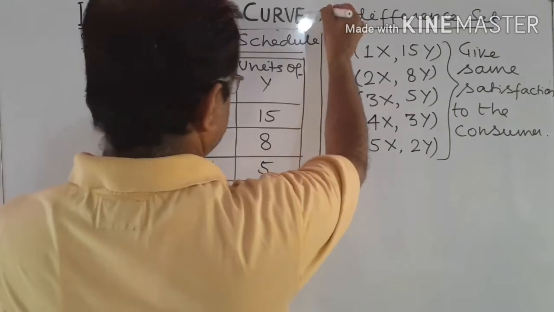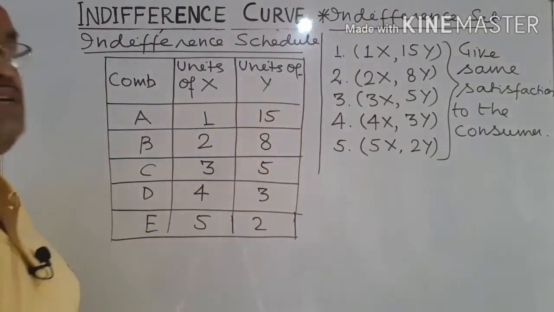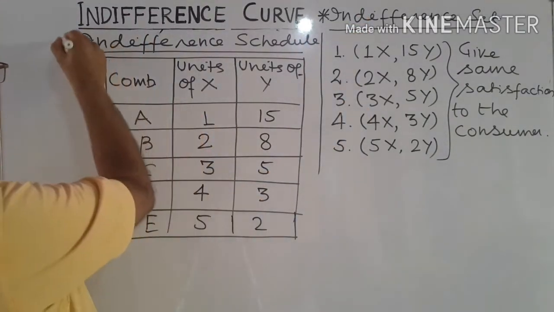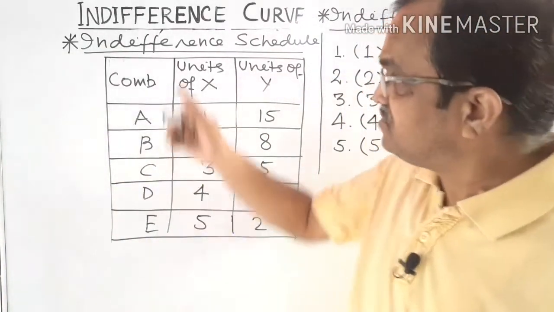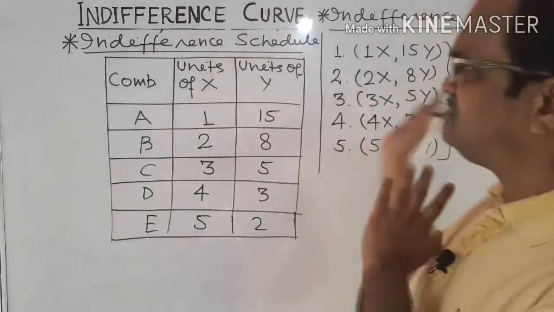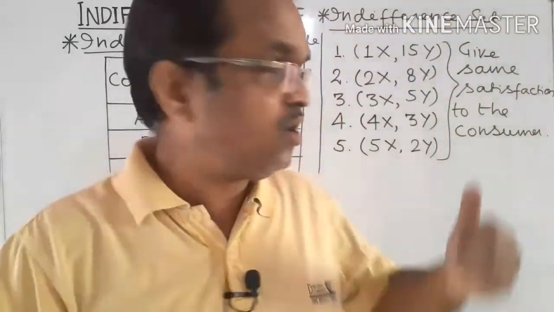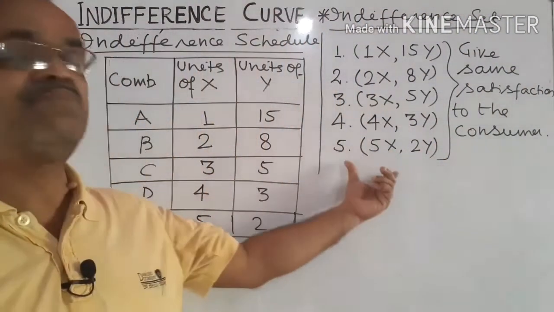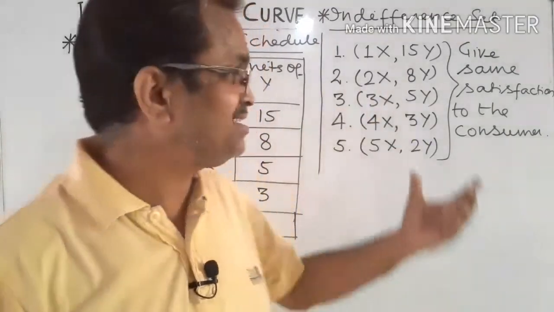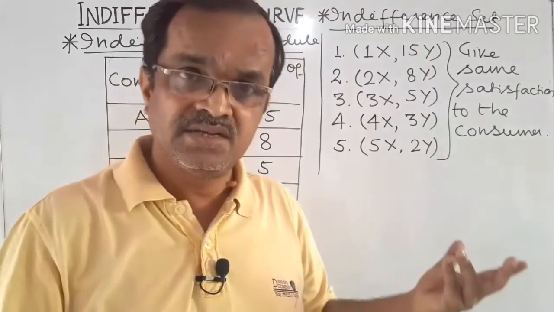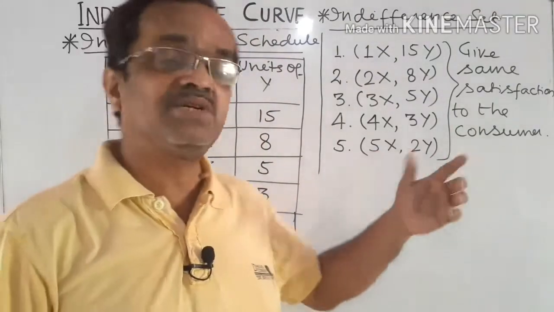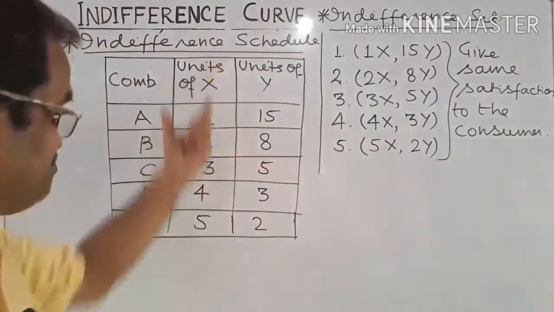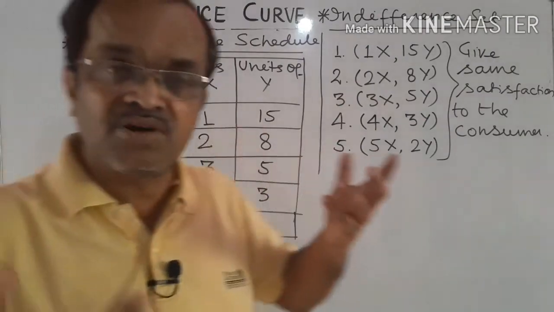The first term that we got here is the indifference set. The second term is the indifference schedule. So how can we define this indifference schedule? There is a simple difference. All these bundles are the same, written in a different format. One is simply written as ordered pairs showing the units of the 2 commodities, and here it is put in tabular format, in the form of a table.